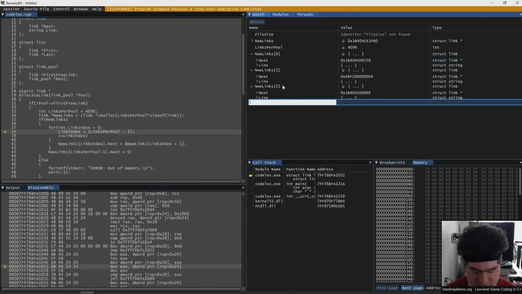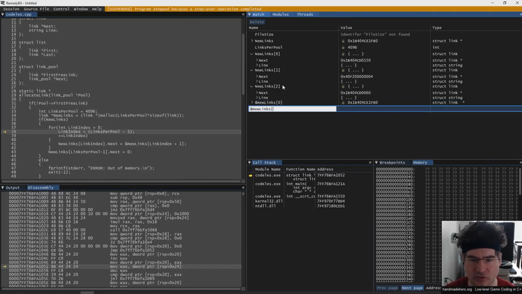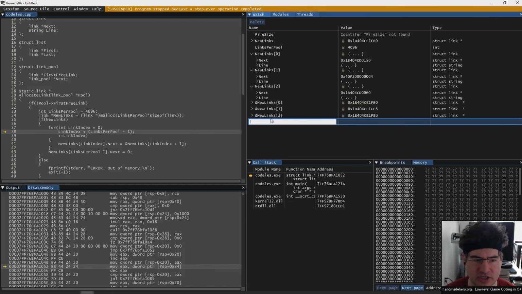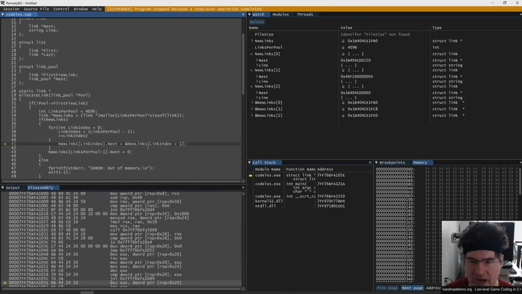So I'm going to go ahead and take the address of that by just saying, all right, new links 0, where is that? New links 1, where is that? New links 2, where is that? So now if I take a look at what we're going to point the pool to, we know that it should be this one. And if we look at what 0 should point to, it should be this one, and so on. So let's see what happens when we do our address of here.